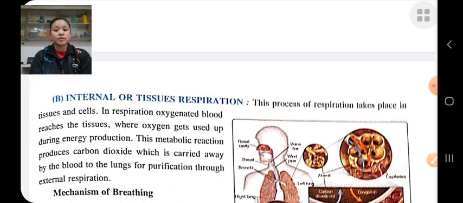And internal respiration takes place between blood and the tissue. In internal respiration, the oxygenated blood reaches the working tissue where the oxygen is used to produce energy, and these metabolic reactions produce carbon dioxide, which is carried away by the blood to the lungs for purification through external respiration.